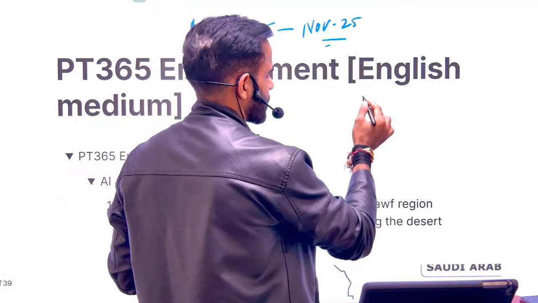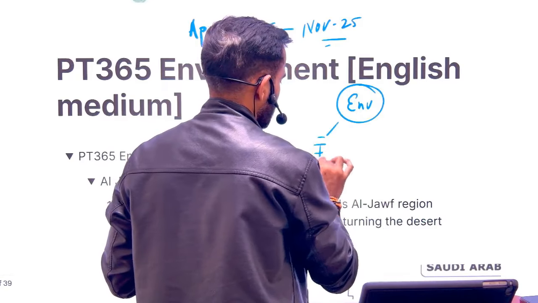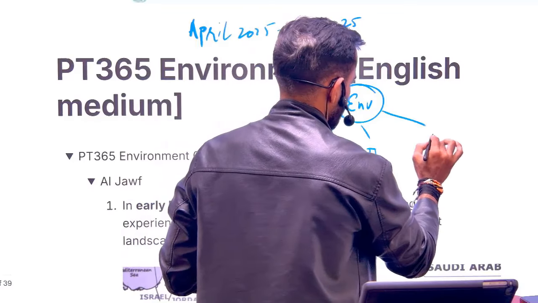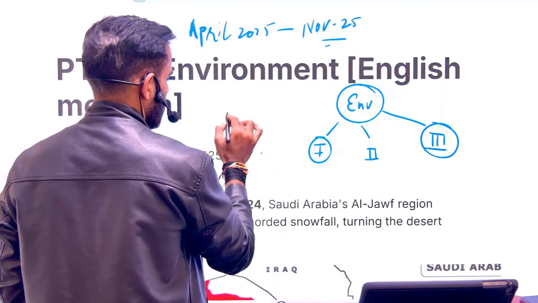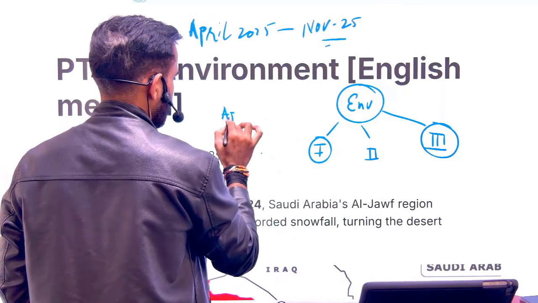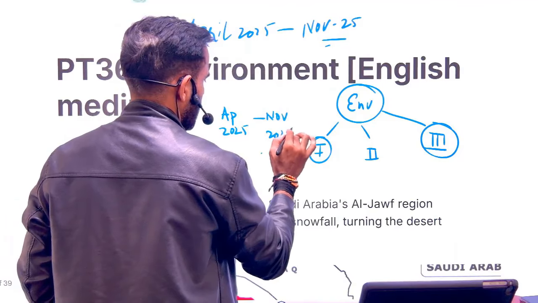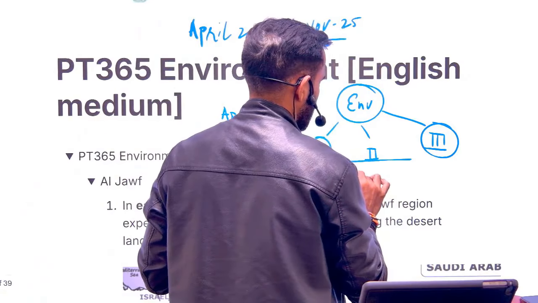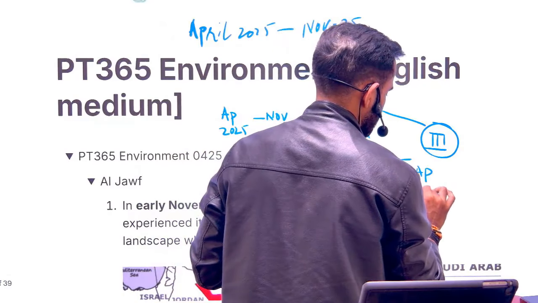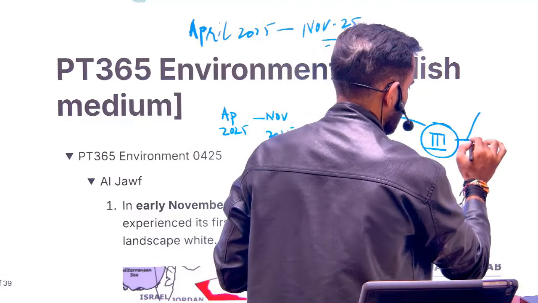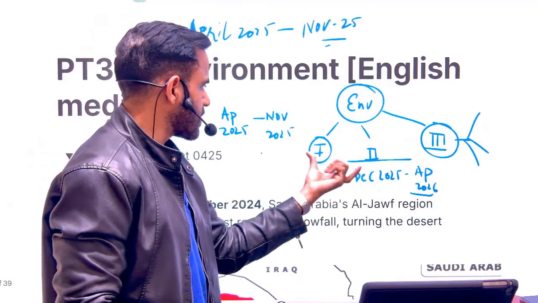For each subject, for example for environment, I'm going to release 3 videos: 1, 2 and 3. What will be there in each section? In the first part it will have current affairs from April 2025 till November 2025. Then in the second part there will be current affairs from December 2025 till April 2026. And in the third part I'm going to cover certain topics which are not covered in Vision IAS or which are not covered in these two parts.